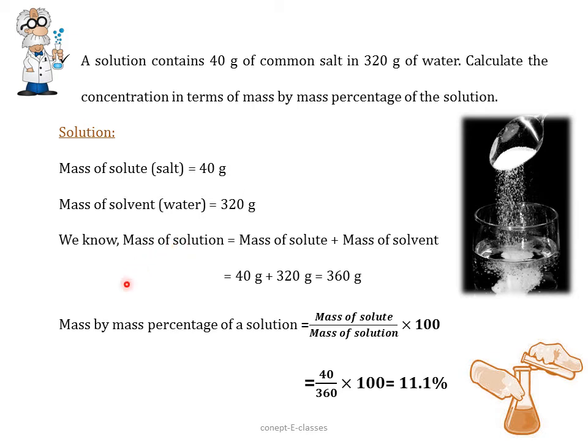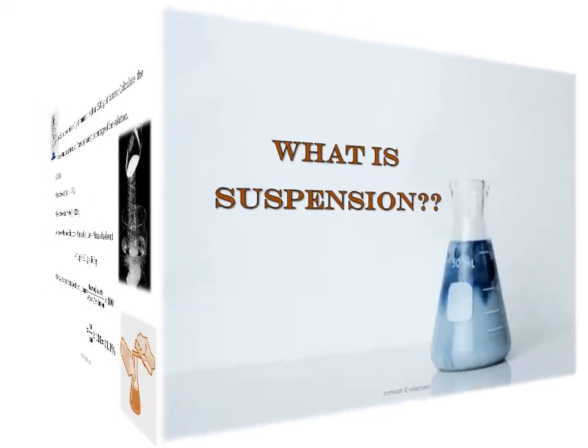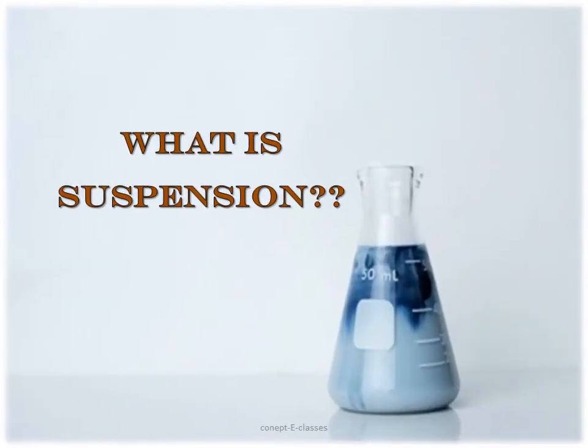Now how can we calculate the concentration in terms of mass by mass percentage? That is mass of the solute divided by mass of the solution into 100. So here the mass of the solute is 40 grams divided by 360, which is the mass of the solution, into 100, which is equal to 11.1%. Hence the concentration is 11.1%. Now let's see what a suspension is.